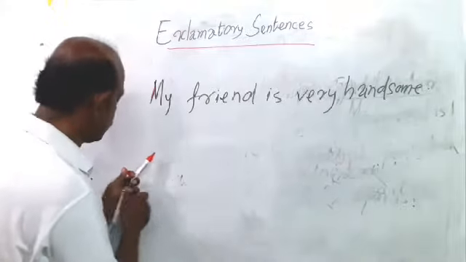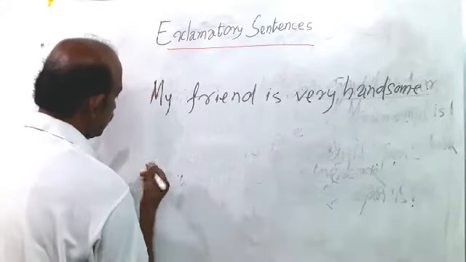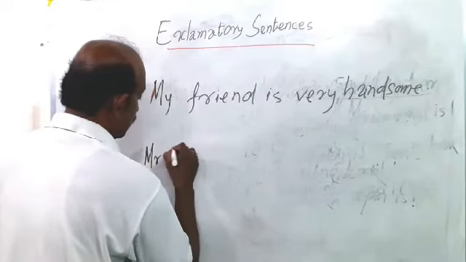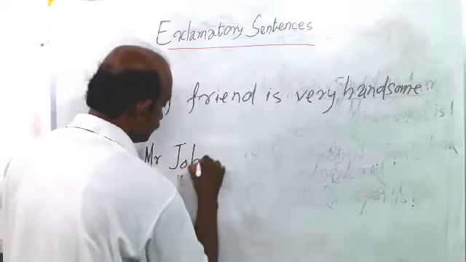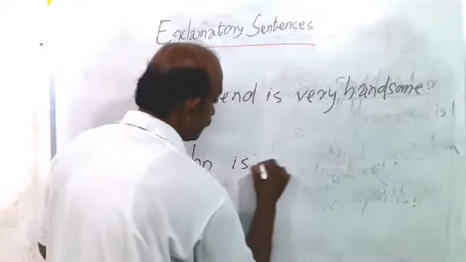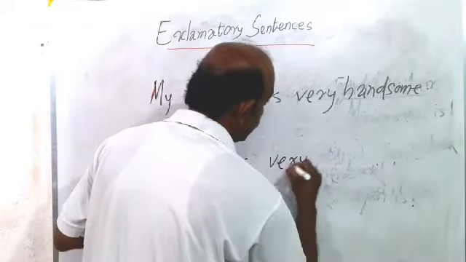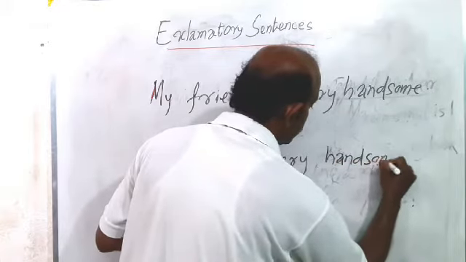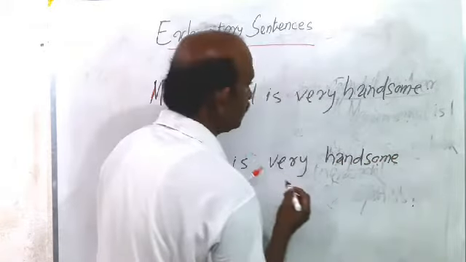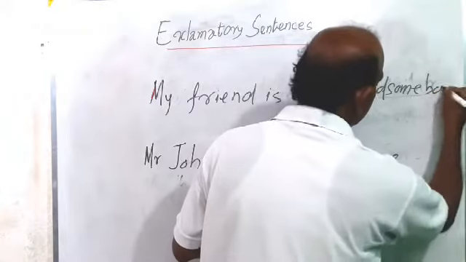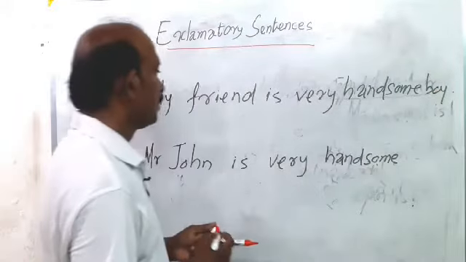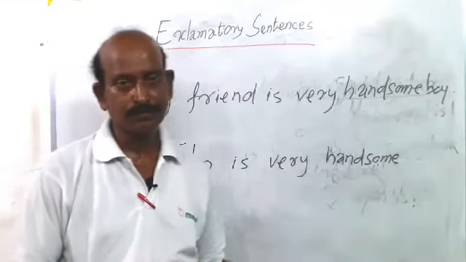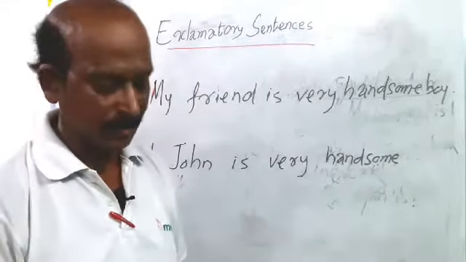And follow, I will give a contrast here. Mr. John is very handsome. My friend is a very handsome boy. Write down the difference. My friend is a very handsome boy. Mr. John is very handsome.